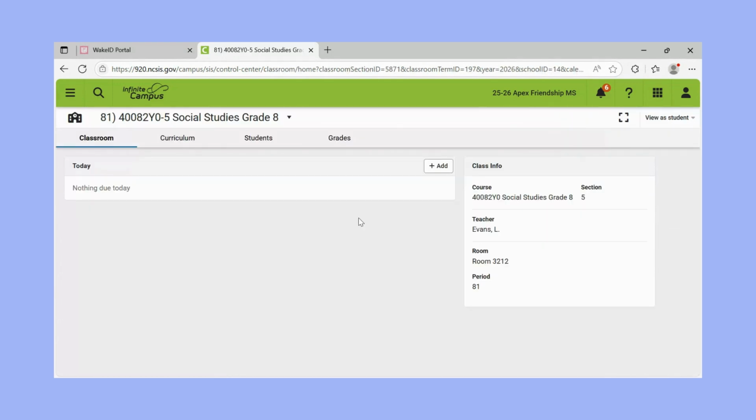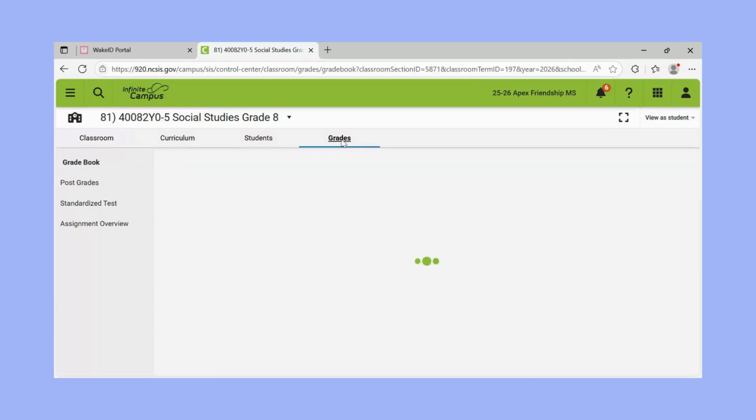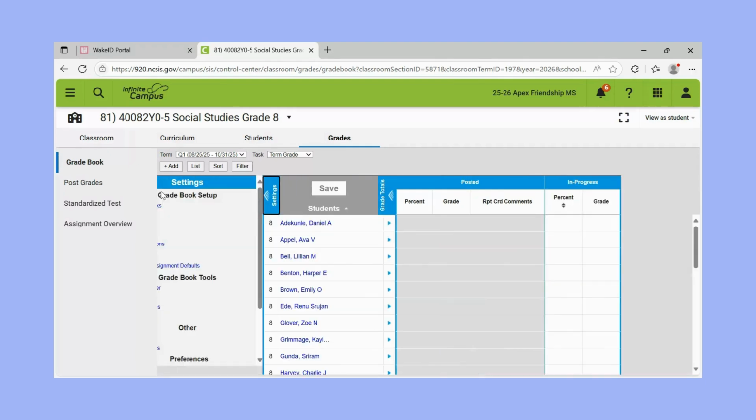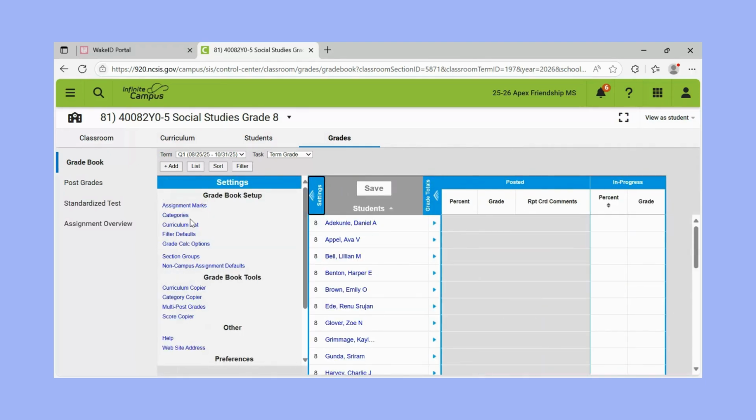And we want to go to the top to the Grades tab. Above the student's name, you are going to see the word Settings. So I'm going to toggle over here to Settings and click. And we want Categories, because again, we're setting up our categories and our weights.